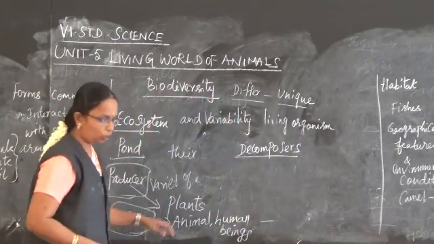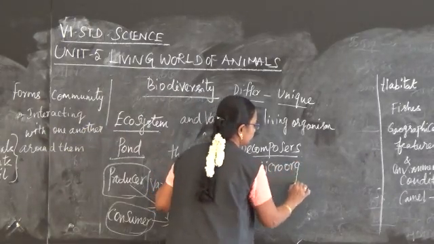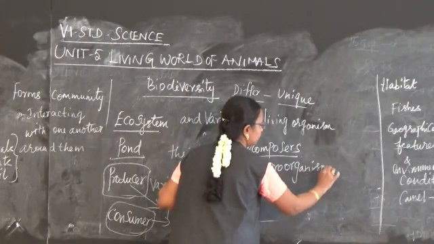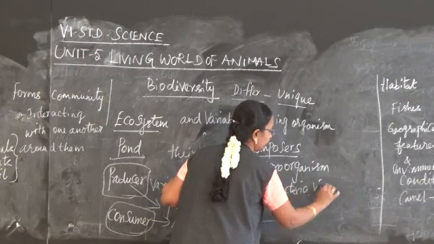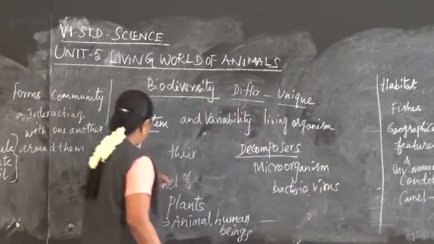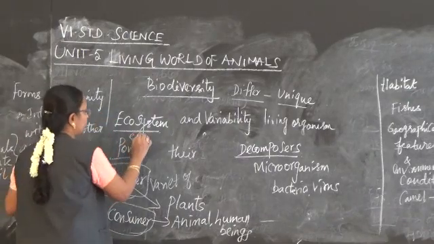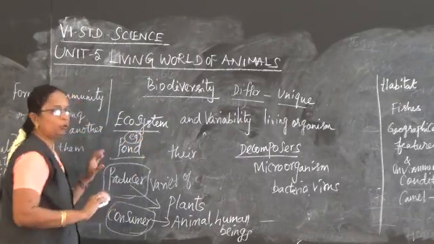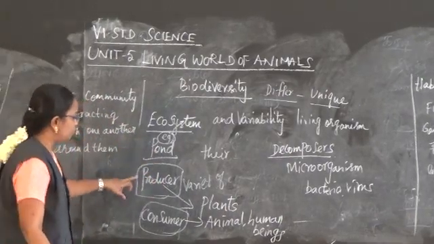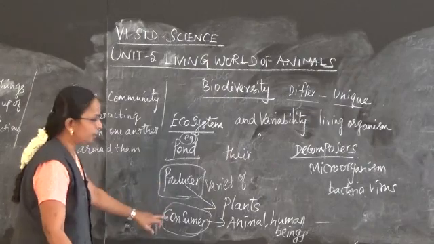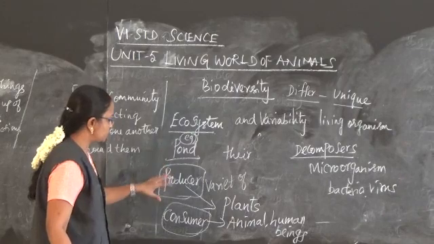Decomposers are microorganisms, like virus, bacteria, fungi, etc. Under the ecosystem, we are going to see the pond ecosystem, how the animals and organisms are related to each other. First the producer, then the consumer, then the decomposer. These form the basis for the ecosystem.